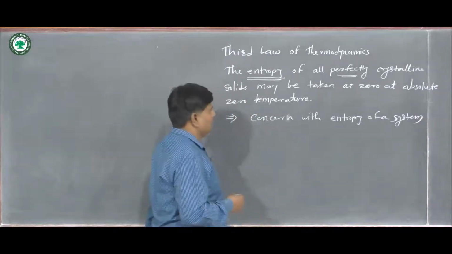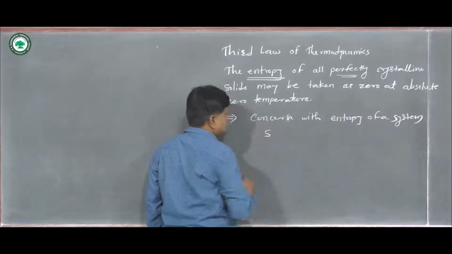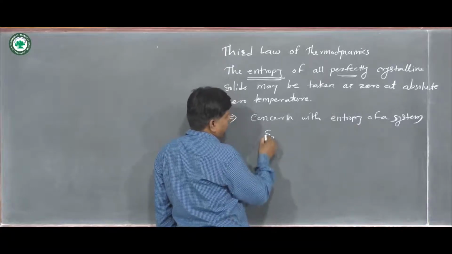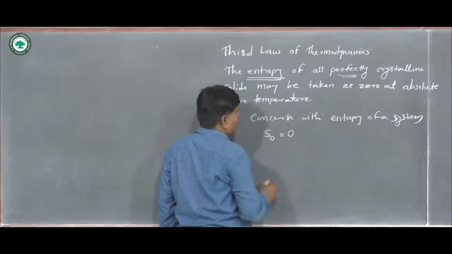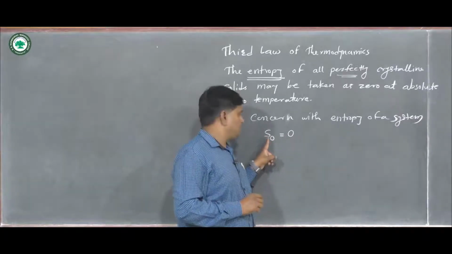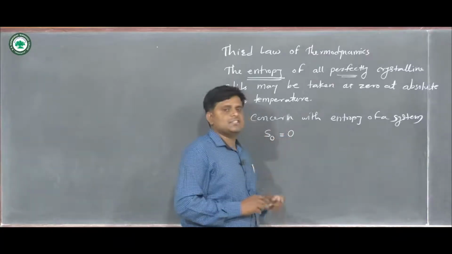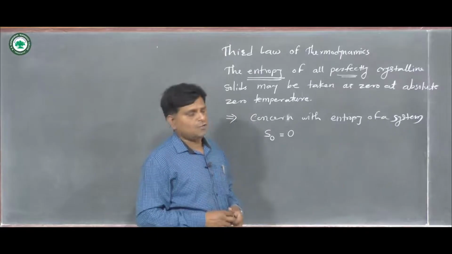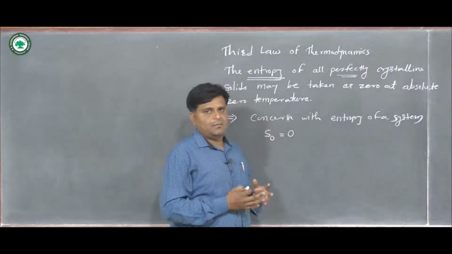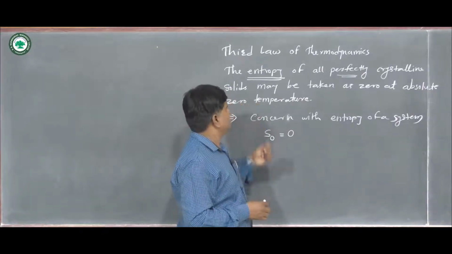Entropy symbol is S, and at 0 temperature we write S0 equals 0. That means the entropy at 0 temperature of a perfectly crystalline solid is considered as 0. These are some postulates.